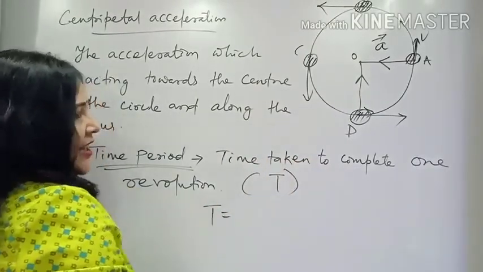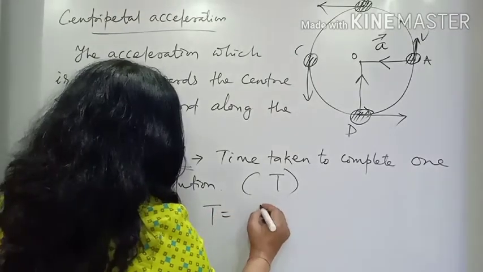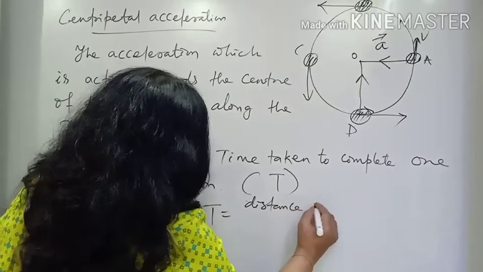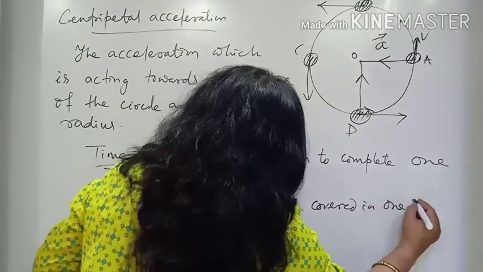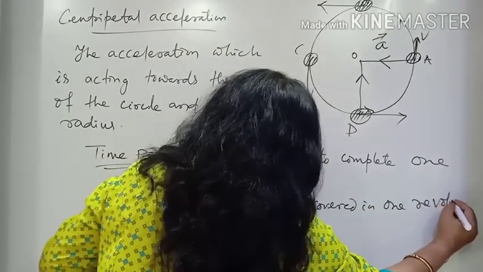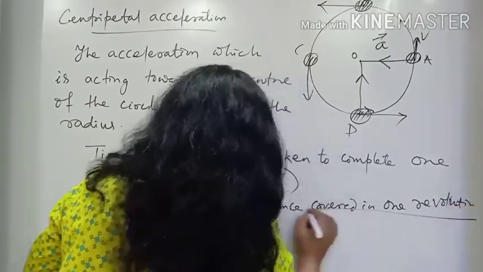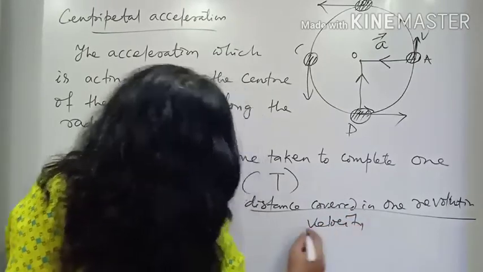We know the time formula is distance divided by speed. So the time period is the distance covered in one revolution divided by the magnitude of the velocity.